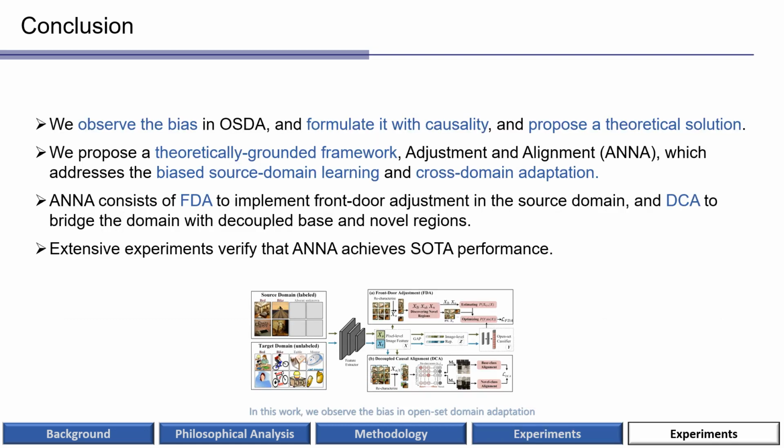In this work, we observe the bias in open-side domain adaptation and formulate it with causal theory and propose a theoretical solution. Then, we connect the theory to practice with an adjustment and alignment framework and achieve good performance on benchmarks.